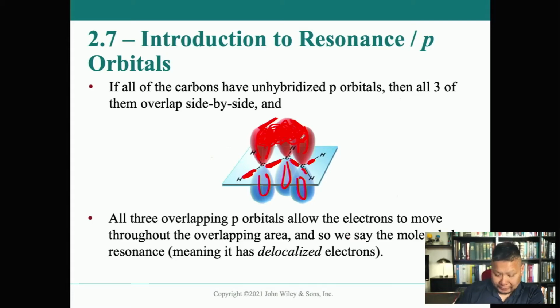Again, that's why drawing something like this is inadequate, because it makes it look like the electrons are only on one side, the left side of the molecule. But in fact, they should be distributed throughout the molecule. Again, that's called delocalization of the electrons.